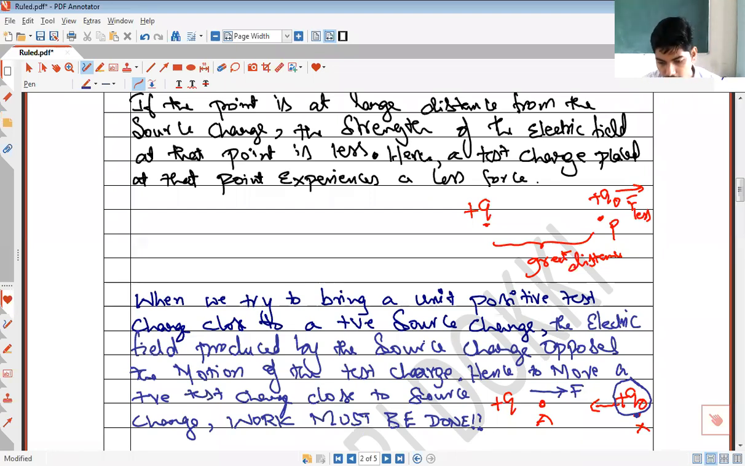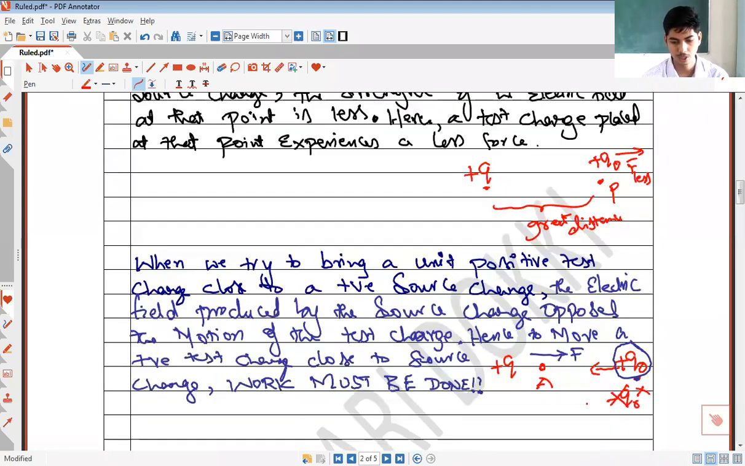Suppose this test charge happens to be negative, we are not required to do any work. The source charge by itself exerts an attractive force on the test charge and pulls it. Now we do not consider negative test charges in our discussion. Remember this, we will not take negative test charges. We'll be considering only the positive test charge and the positive source charge.